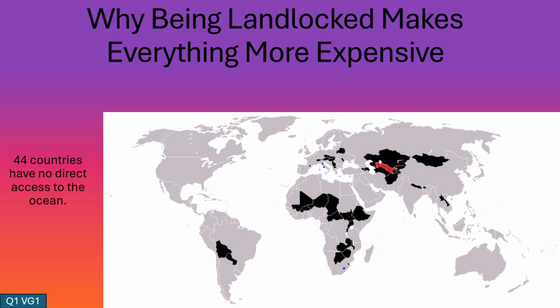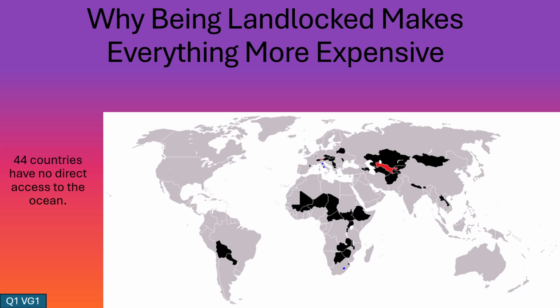At first glance, this may not seem like an important disadvantage. After all, goods can also be transported by trucks, trains, or airplanes. However, in today's global economy, geography has a much greater influence than many people realize. A missing coastline can increase transportation costs, create dependencies on neighboring countries, and make international trade significantly more difficult.